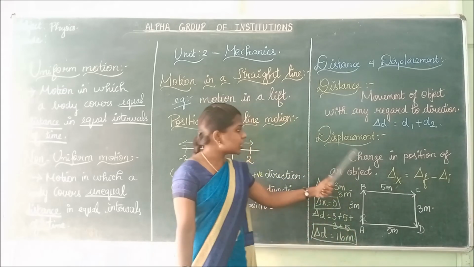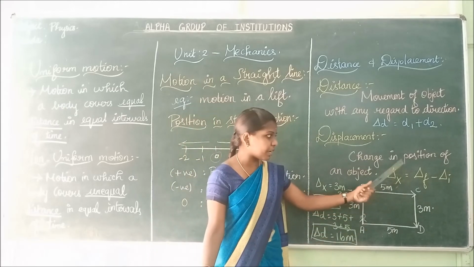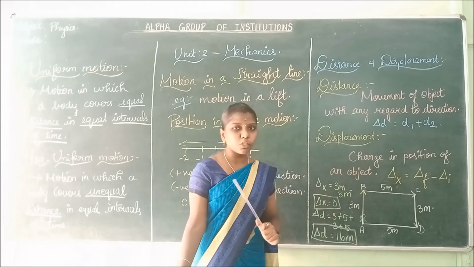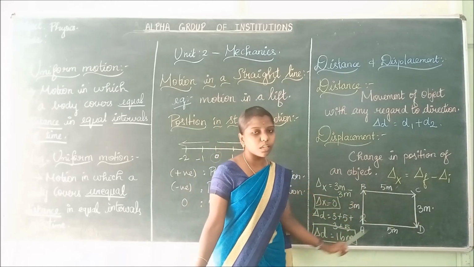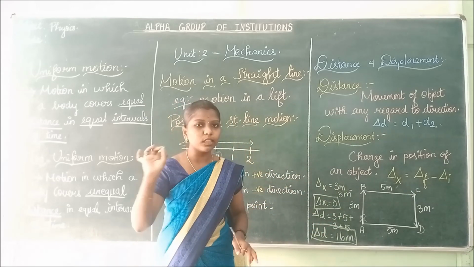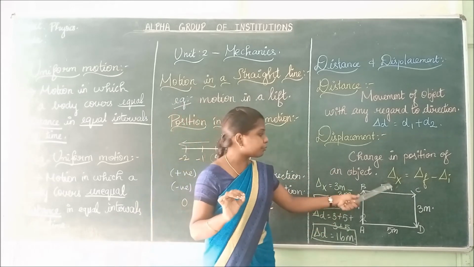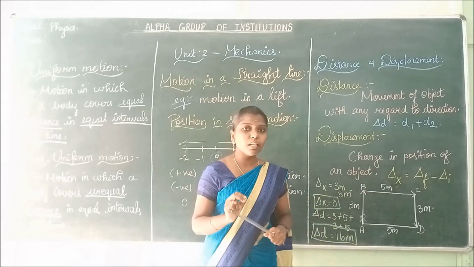Is it clear? Displacement is nothing but final displacement minus initial displacement. Final is also 3, initial is also 3. So 3 minus 3 is 0. For distances, you have to add all the distances: 3 plus 5 plus 3 plus 5. Total distance is 16 meters.